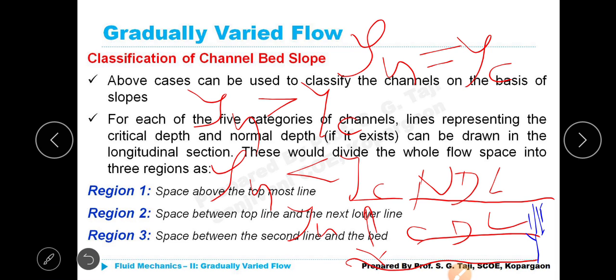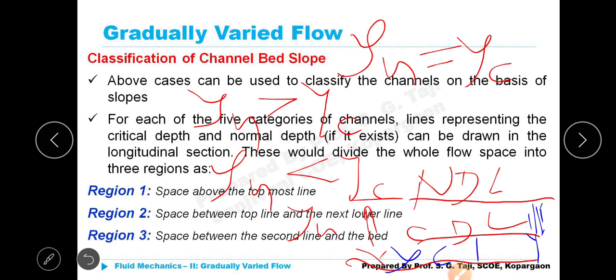This depth, yn, I have already written. From the bed up to the critical depth line, what should be the depth? When I say for NDL it is yn, it is obvious, as you said now, yc. So what you can see from this drawing is that yn is greater than yc, right?